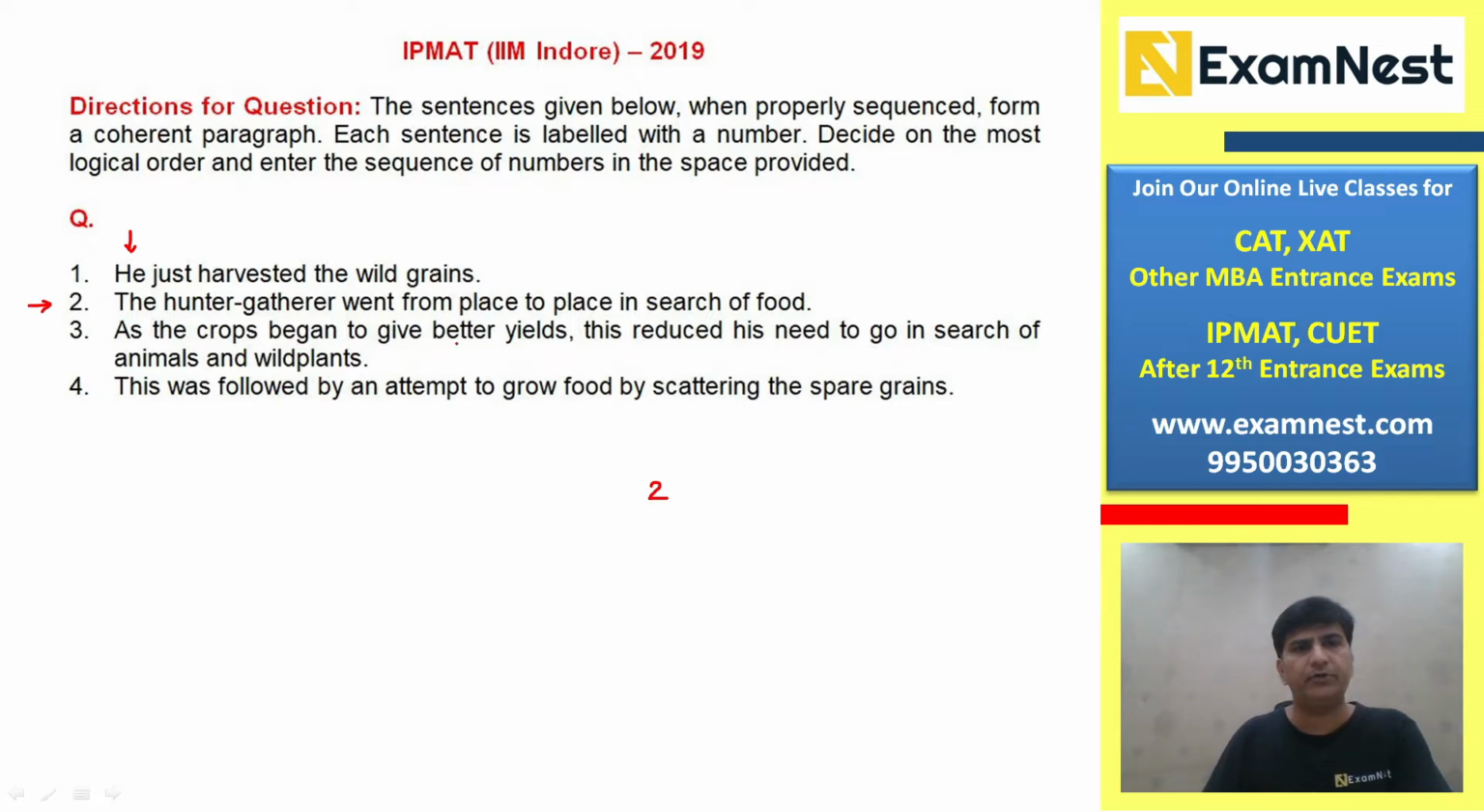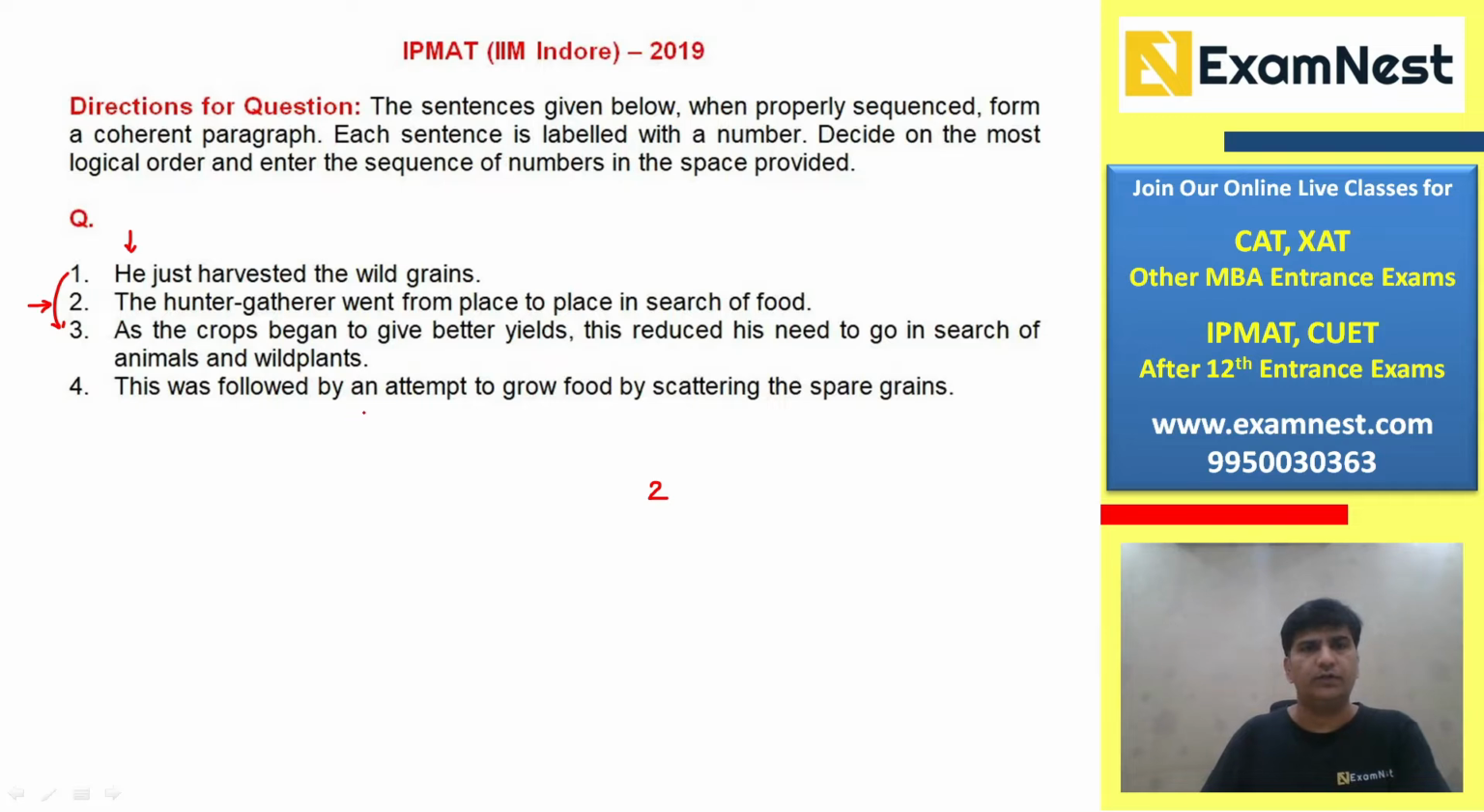As the crops begin to give better yields, we can relate statement 3 with 1. He just harvested the wild grains and now the crops begin to give better yields. This reduced his need to go in search of animals and wild plants. So probably this can be the concluding statement.